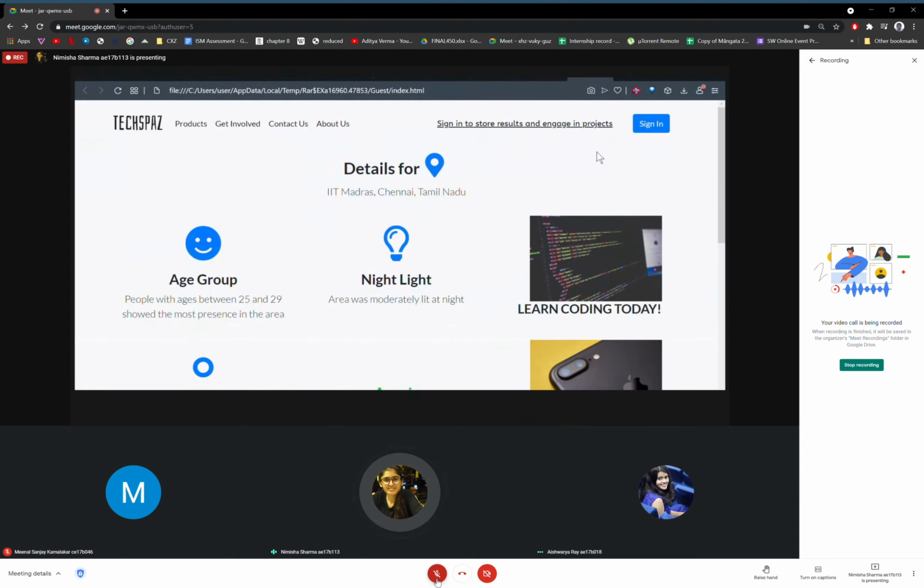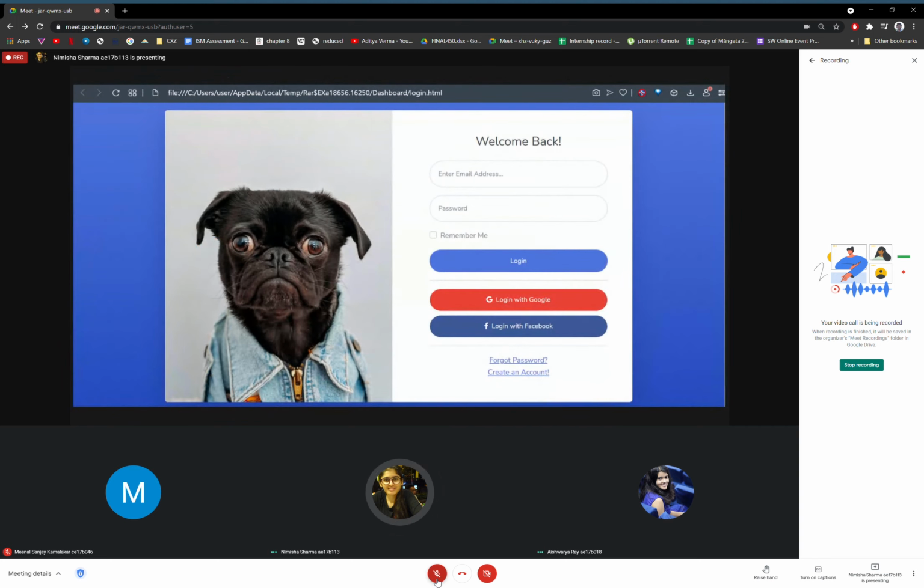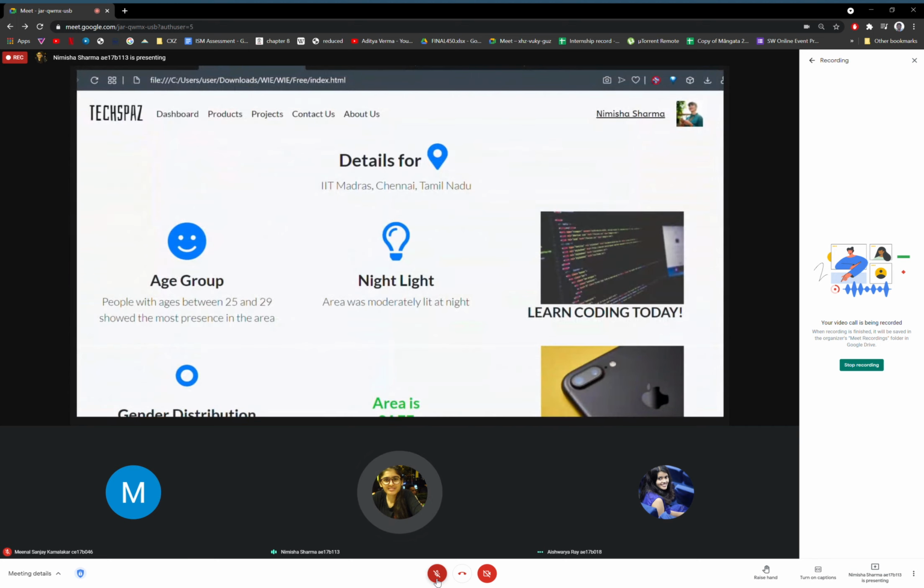Registering on the platform is very easy and a one-step process. Registering does not remove the ads but gives you an option to save your results and access your dashboard. Also, you can engage in the open science projects after registering.